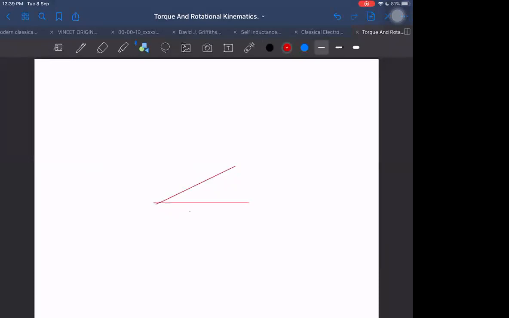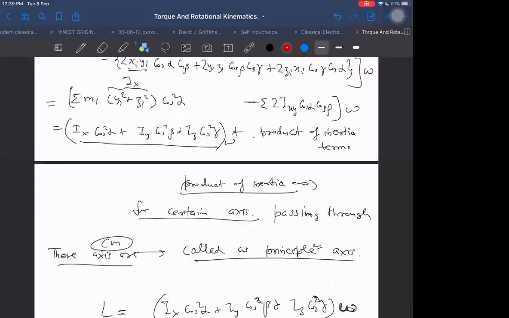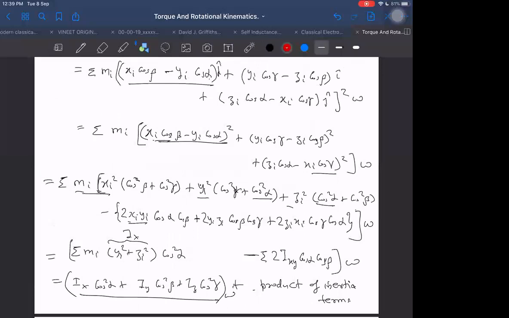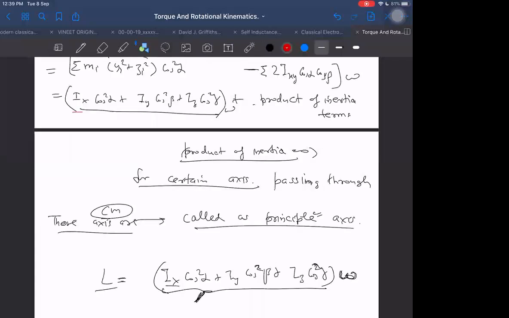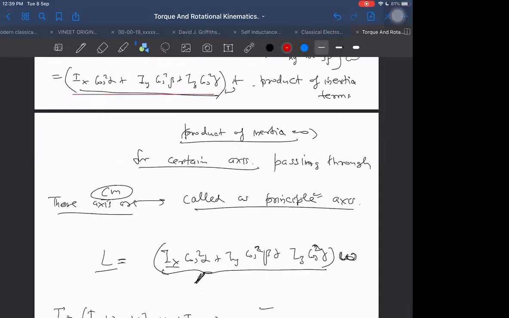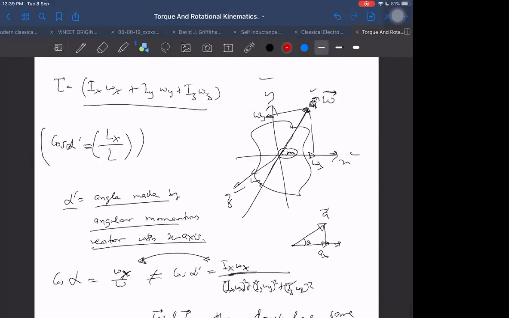You need not go through this derivation again. You just see this and you can forget it. Just remember one part only: Ix cos square alpha plus Iy cos square beta plus Iz cos square gamma is the moment of inertia about any axis if the principal axes are known. Just remember this and that is enough. No other thing is required.